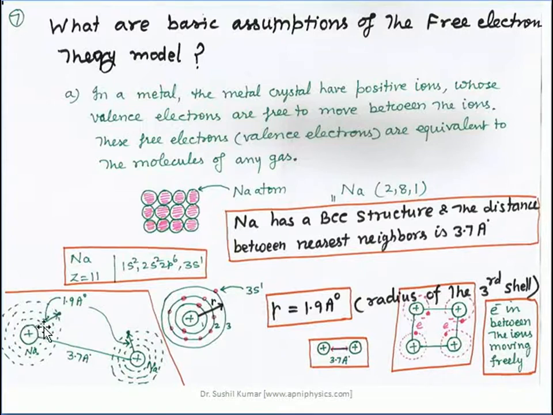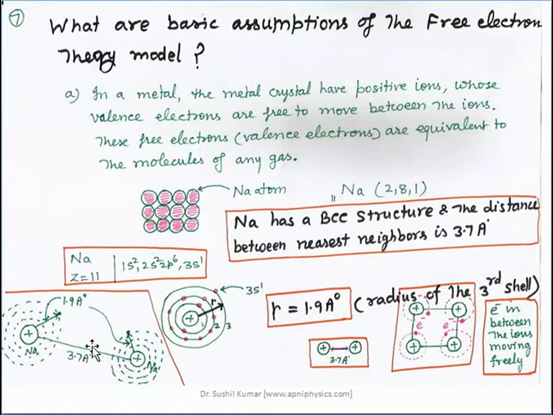The radial distance of the valence electron in an orbit of an individual atom is 1.9 angstrom. So you can see that there is enough space for this electron and for the electron of the second atom to move in between these two atoms.